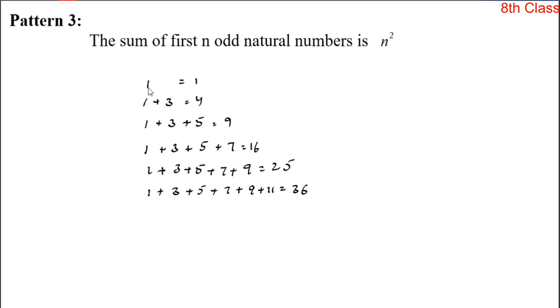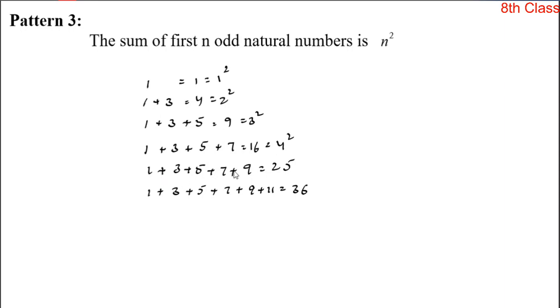For example, see the first one. How many odd numbers are you adding? 1. So the sum is 1 square. In the second, how many odd numbers are you adding? 2. So the answer is 2 square. In the third one, 3, so the sum is 3 square. The fourth one, 4, so the sum is 4 square.